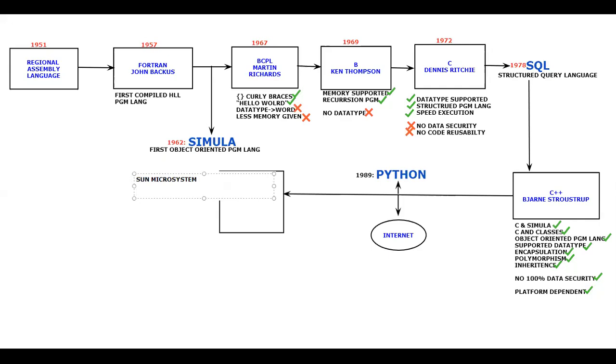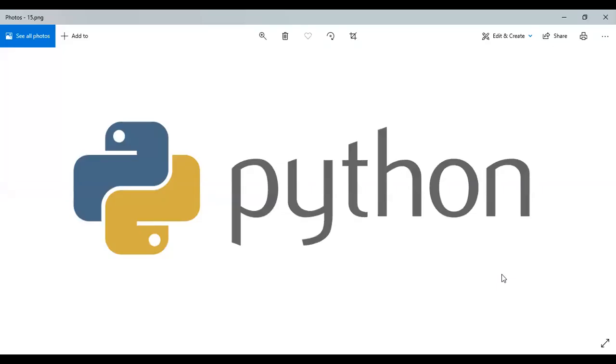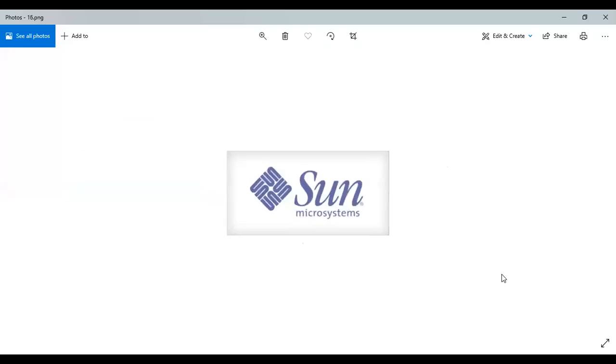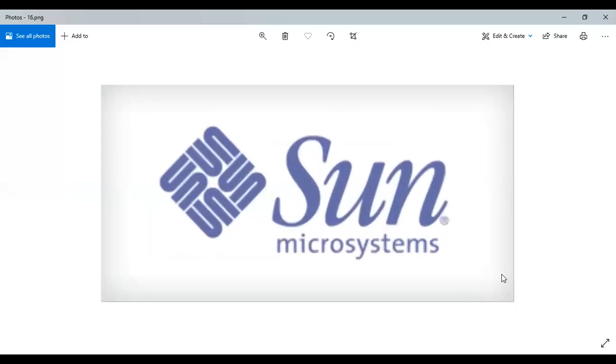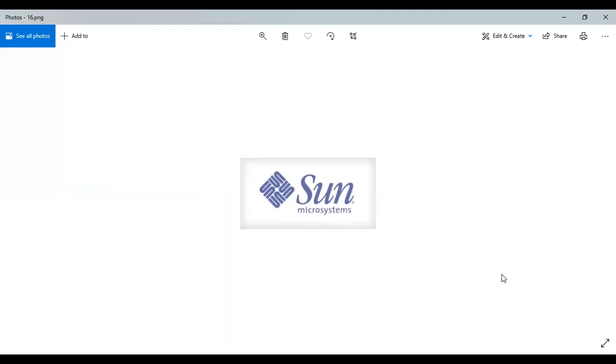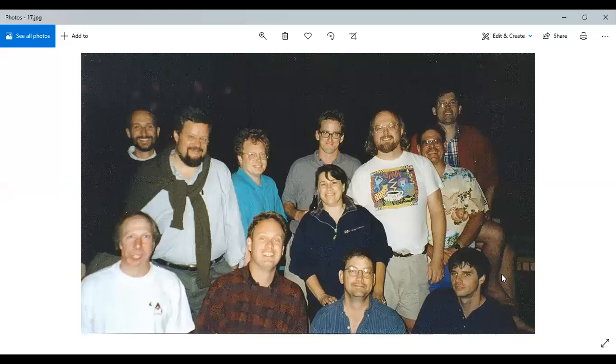So let me go back to the screen now. Let me show you the logo of this company. This is Sun Microsystem. Sun Microsystem is a company which formed an 11 member team, and this is that team. Now, don't sit and count whether it is exactly 11 members or whether there are extra players. So this is that team.